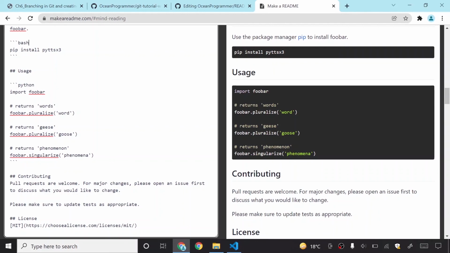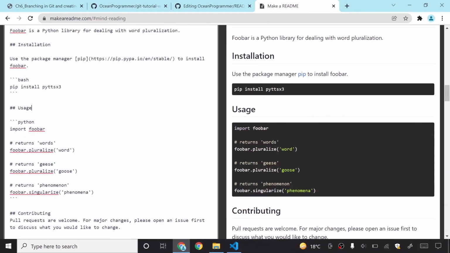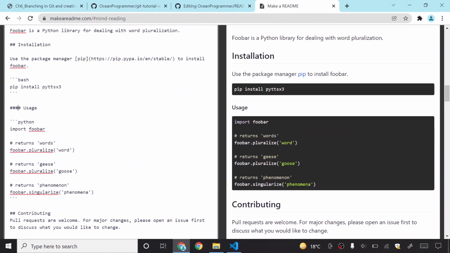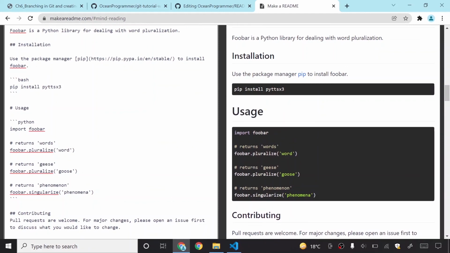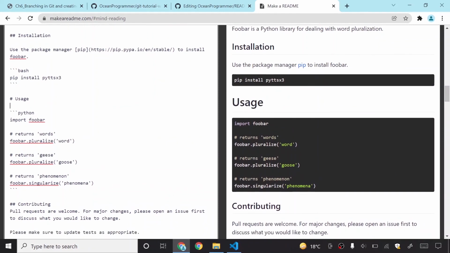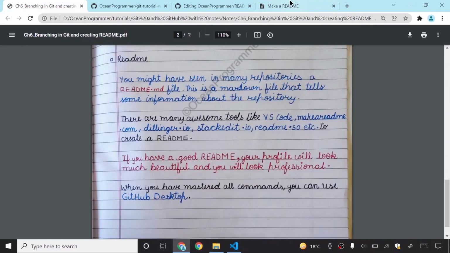We do it in our terminal. So there are many things here. If I add one more hash here, it gets smaller and smaller. If I put only one hash, it is like this. If I put minus here, you can see three minuses make this complete line. This is basically Markdown.